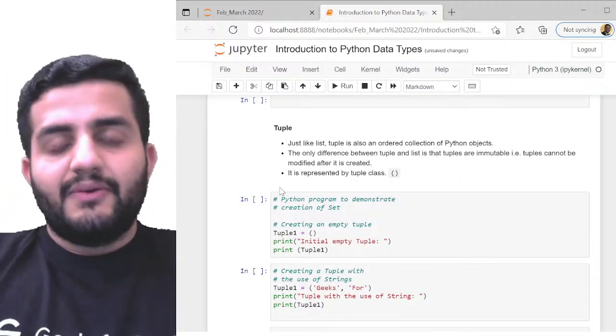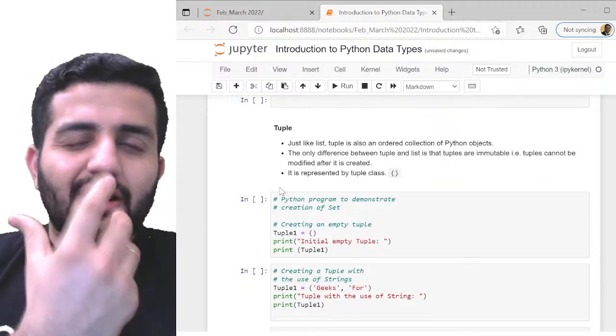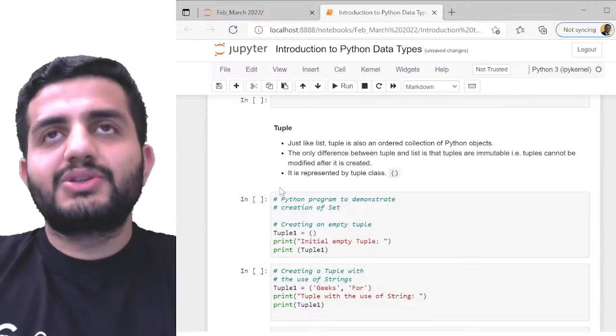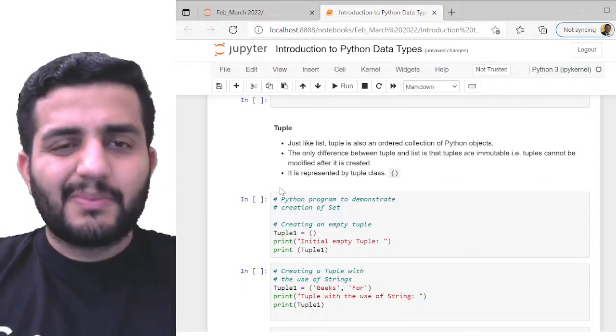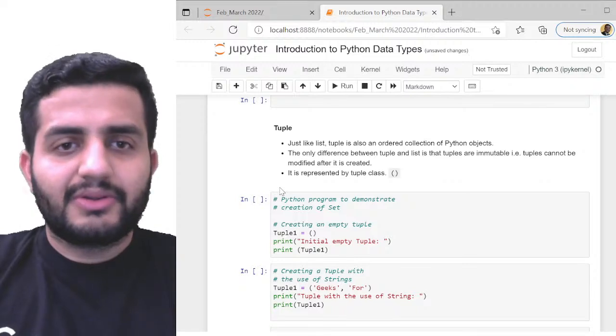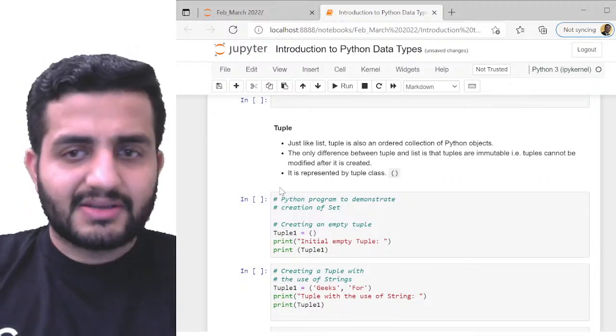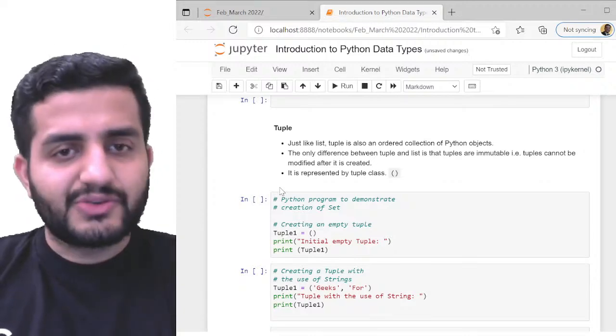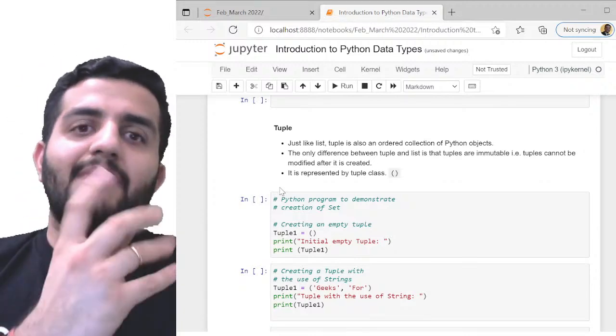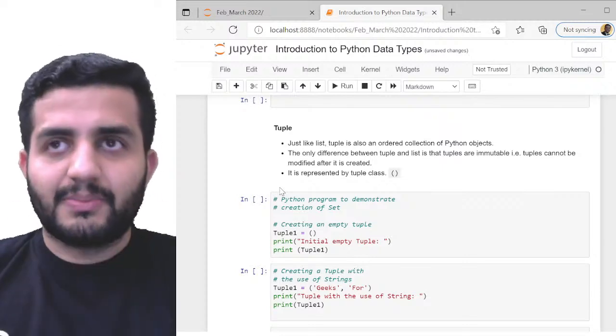Now, tuple. What is tuple? Tuple is a very confusing data type, I would say. People generally get confused with tuple: what is tuple, why use tuple, when to use tuple. There are a lot of questions, and I understand that. It's a very confusing terminology. I'll tell you in very layman terms what a tuple is and why we use it.